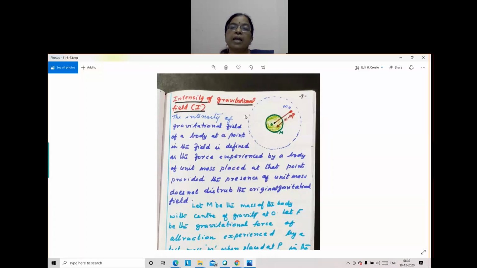So how will you find intensity of gravitational field at a place? First you have to find out the force acting on this particle, m0. Why is m0 taken? Because when we keep a body here, if a very huge body comparable to the mass of Earth is kept to find the intensity, what will happen? It will have its own field. Field is a vector quantity. So this huge body will have a field, Earth will have a field, and we will not get the field due to Earth alone at this point.